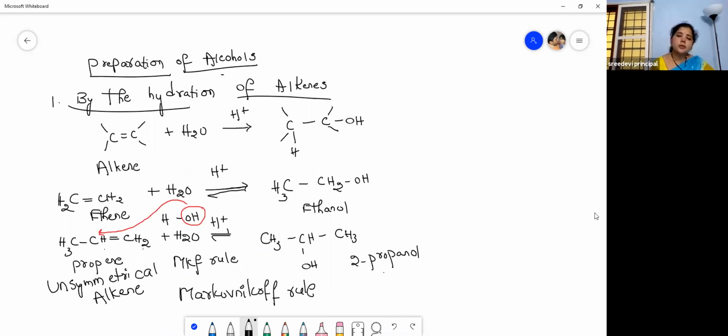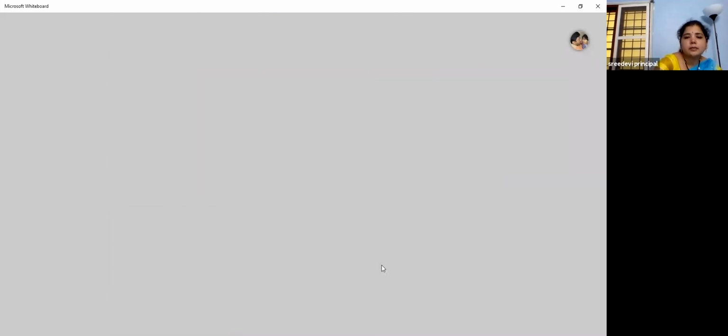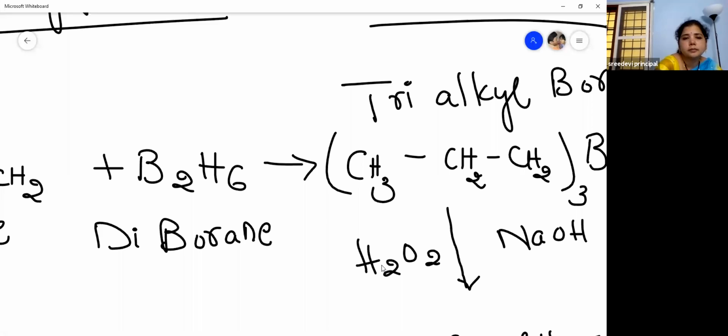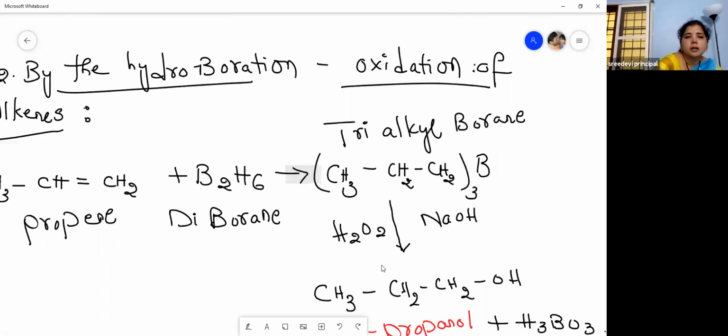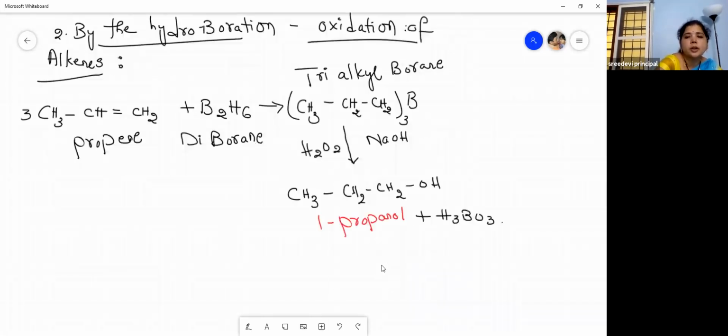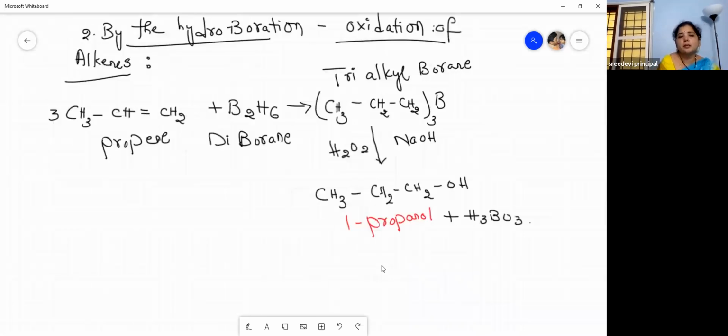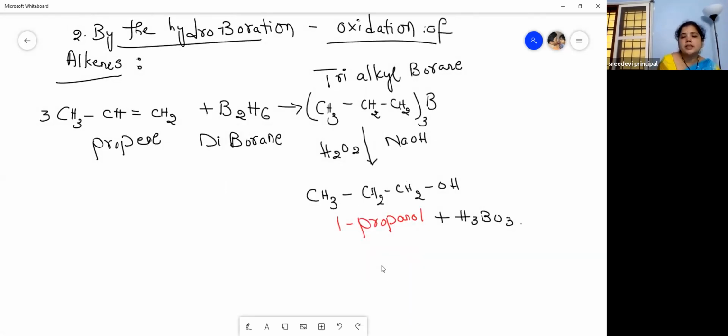So according to this, we get 2-propanol. This is the product. And then we move to the next preparation, that is by the hydroboration and oxidation of alkenes. So diborane is added, we get trialkyl borane, right? Which is then oxidized and then it is treated with aqueous NaOH to get alcohol.